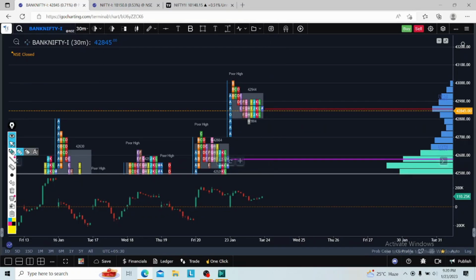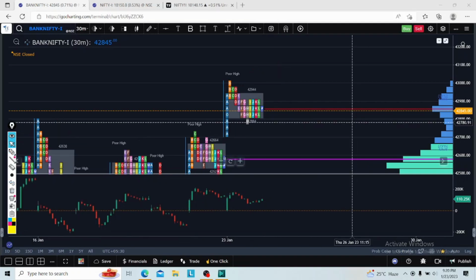Otherwise, this is the flat opening case. If the market opens gap up, the same thing we discussed in Nifty, I will wait. On any rejection from this territory, I will go for a long option only in Bank Nifty in the gap up case. In a flat opening, I clearly told you, on acceptance above I will go for the upside, and on acceptance below I will go for the downside. So this is my trade setup for intraday tomorrow.